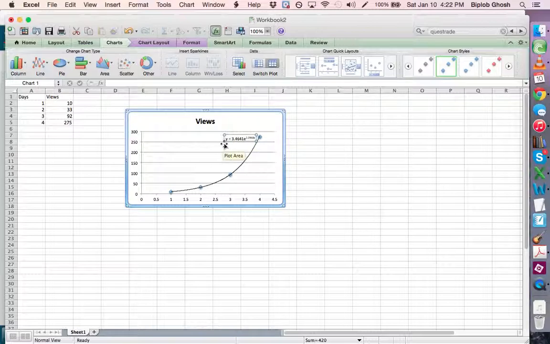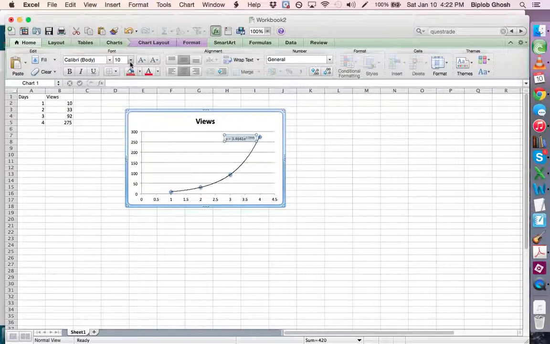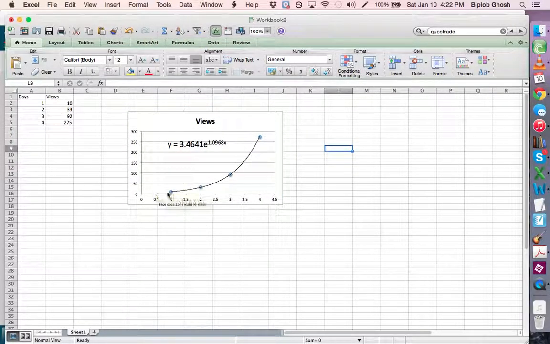Now I'm going to increase the font on that. Let's make it 20. Okay, so that is the equation: 3 point whatever times e to the something. Remember, this was our initial value, and we would expect that to be 10.